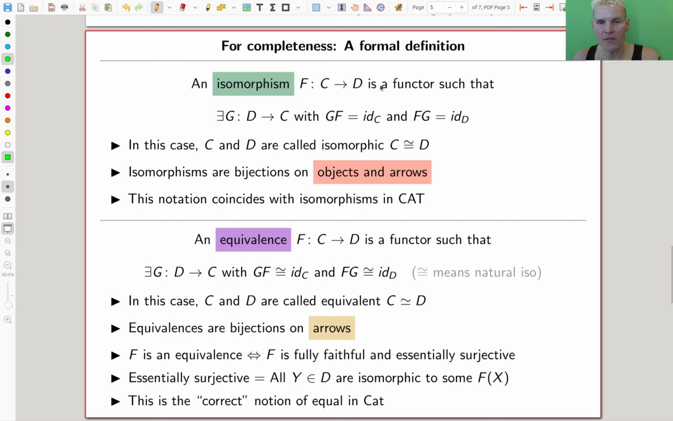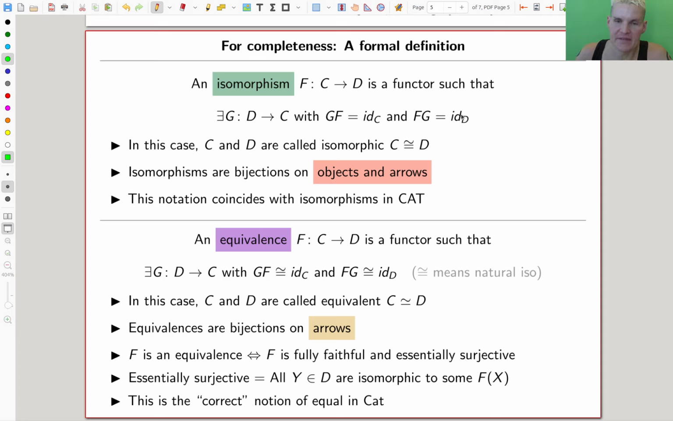So, an isomorphism from C to D is a functor with an inverse. Fine. And those categories are called isomorphic if there's some isomorphism. There's some invertible functor. That's what you usually do. Something is isomorphic if you have an inverse. And isomorphisms are bijections on objects and arrows. So the focus is really on objects here, because we want to have bijections on both, while equivalences only want to have bijections on arrows.